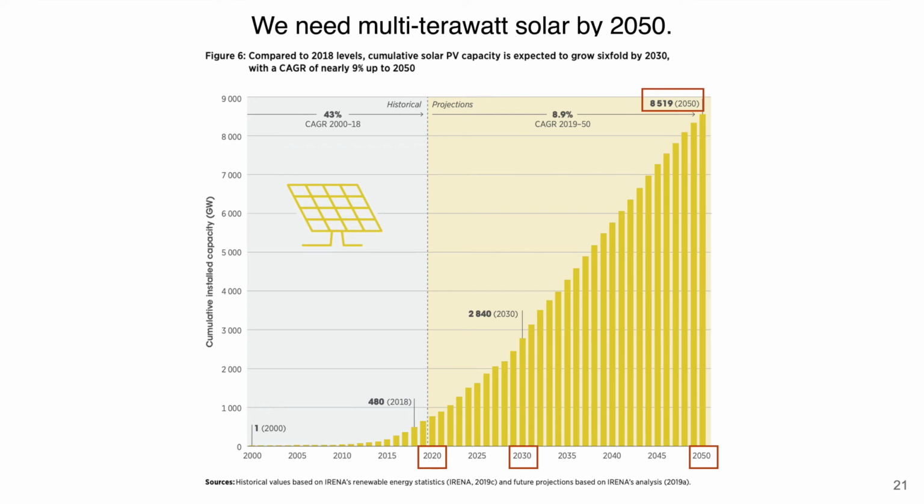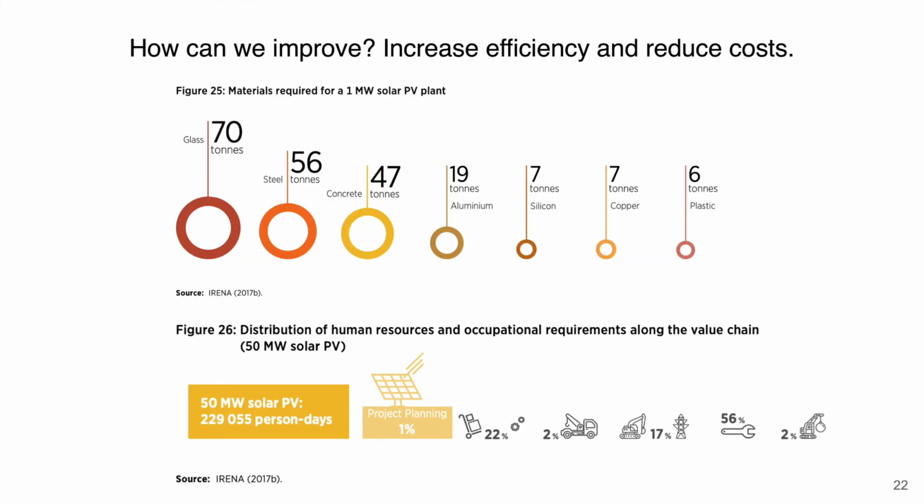With this information, we can work towards reaching a terawatt goal of, say, 70 terawatts in order to achieve net zero emissions. And so we can improve efficiency by exploring new materials and developing large-scale multi-junction solar devices. However, for reducing manufacturing and installation costs, we need to also think of new ideas.